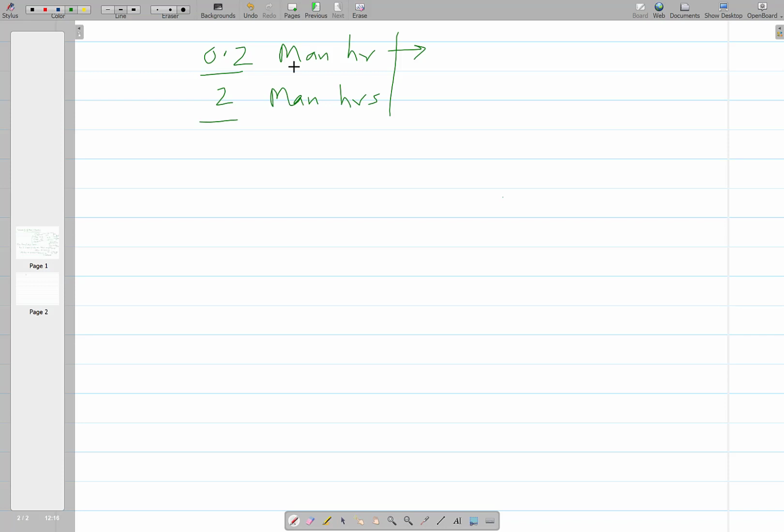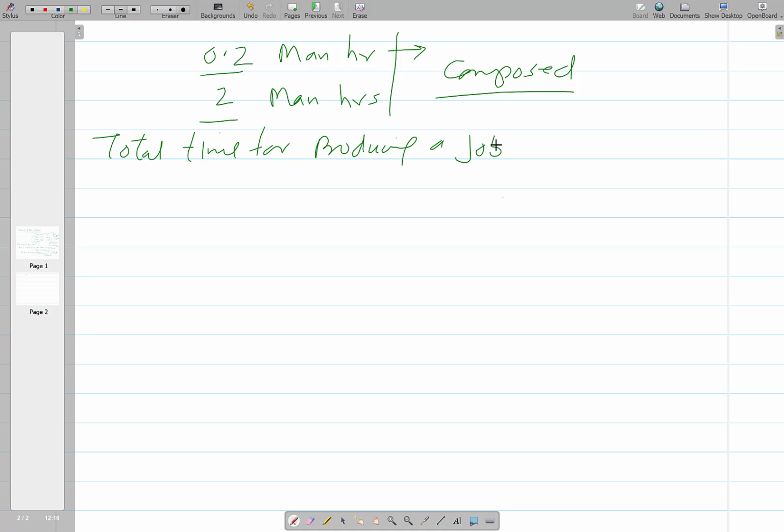So this is coming from where? It is composed of what? So the time required to produce 1 item by the machine or by the man is composed of what? That is what is to be seen. So what we see basically is the total time for producing a job. This is basically composed of 2 components.